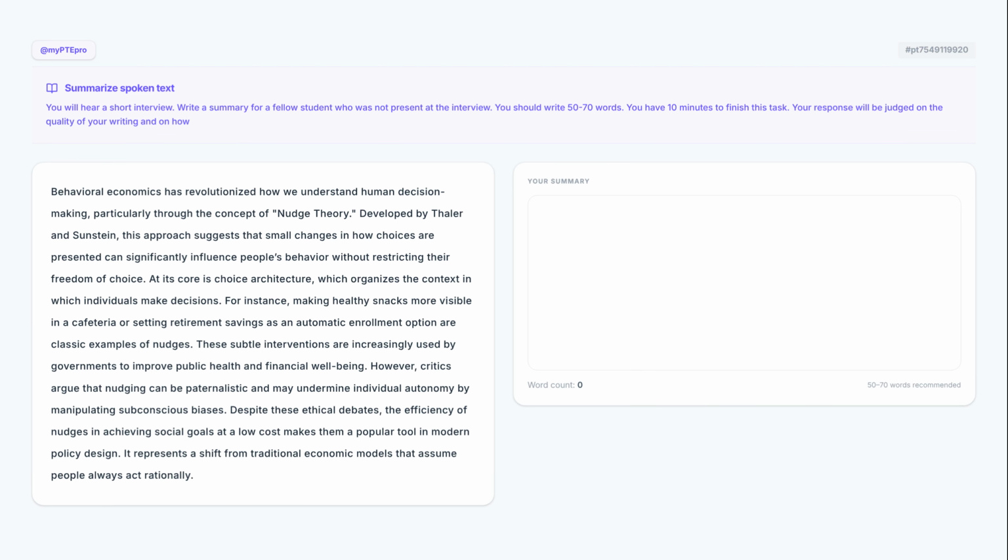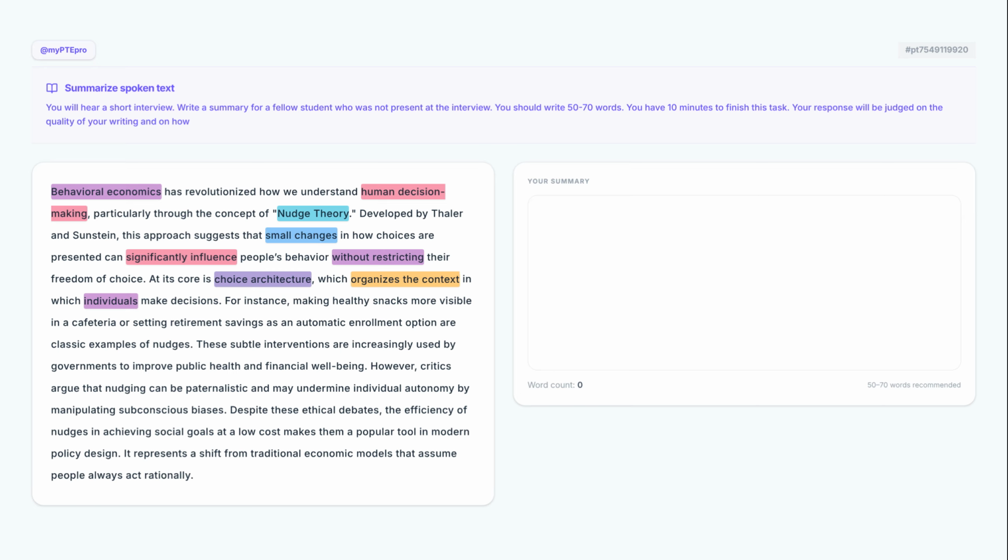As we heard the speaker mention, the lecture begins by framing the topic within the field of behavioral economics. This is a vital opening because it identifies nudge theory as the primary concept that has changed our view of human decision-making. Notice how the lecturer emphasizes that this theory relies on small changes in presentation. It is important to note that these adjustments significantly influence behavior, but crucially, they do so without restricting the individual's freedom. The speaker introduces the technical term, choice architecture, as the foundation of the theory. This term describes how the speaker organizes the context of a situation to guide the individuals who are making choices.